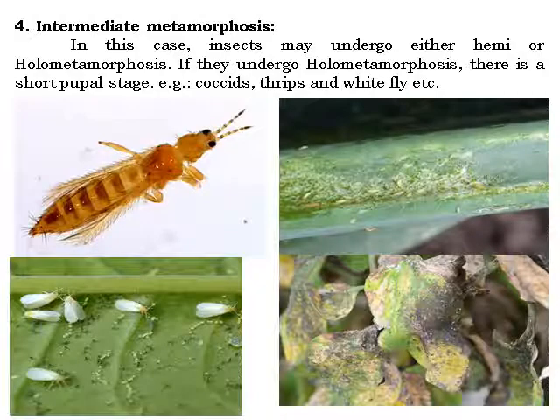There is intermediate metamorphosis. In this case, the insect may undergo either hemi or holometamorphosis. If they undergo holometamorphosis, there is a short pupal stage, for example coccids, thrips, whitefly, etc. A very typical example is the thrips, from Thysanoptera. Even the whitefly from the Hemiptera is also a very good example of this intermediate metamorphosis.